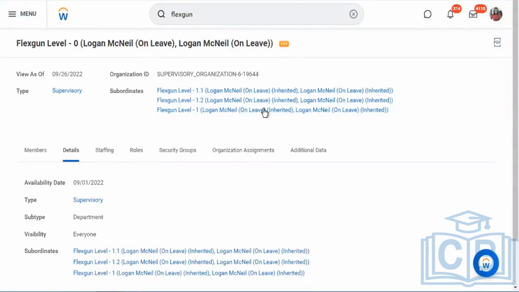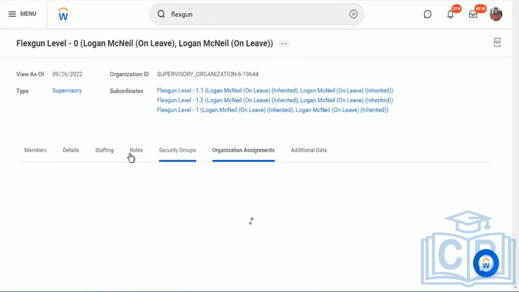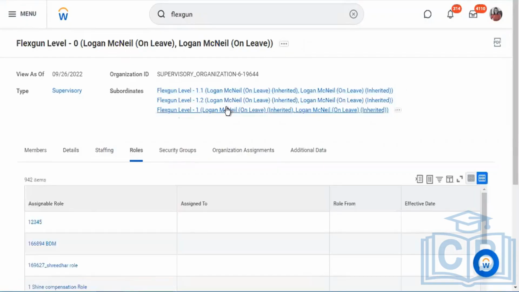All the organization assignments, security groups and roles flow from the top level to all these subordinates. Subordinates are again of type supervisory. These are also supervisory organizations, but they report to some other organization. A top-level supervisory organization only reports to a company, because this is the top level which will be managed by the CEO.